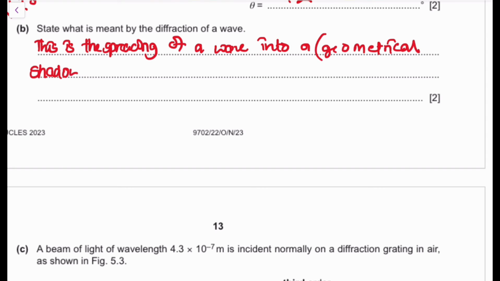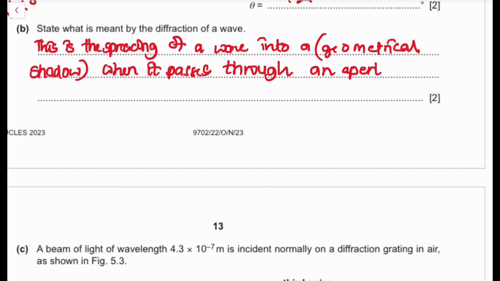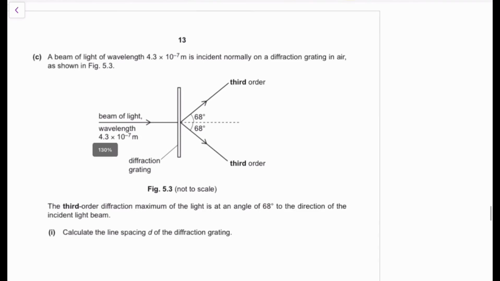Into the geometrical shadow, when it passes through an aperture. An aperture is like a small hole. Through an aperture or around an edge. Around an edge, diffraction can still occur, guys. Diffraction doesn't stop occurring because we have arrived at an edge. So basically, that's the definition of diffraction.